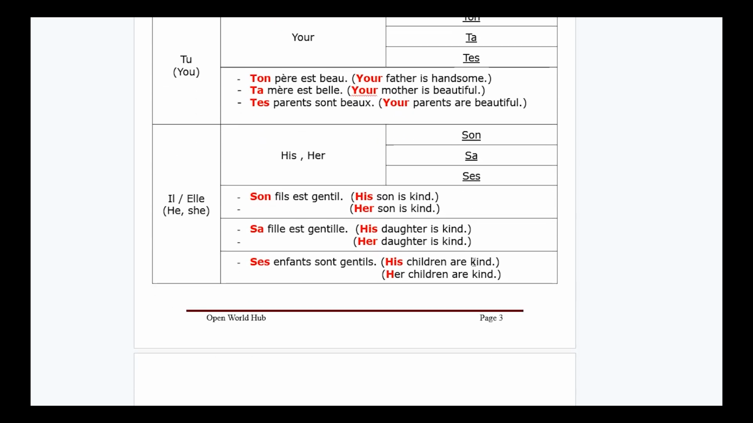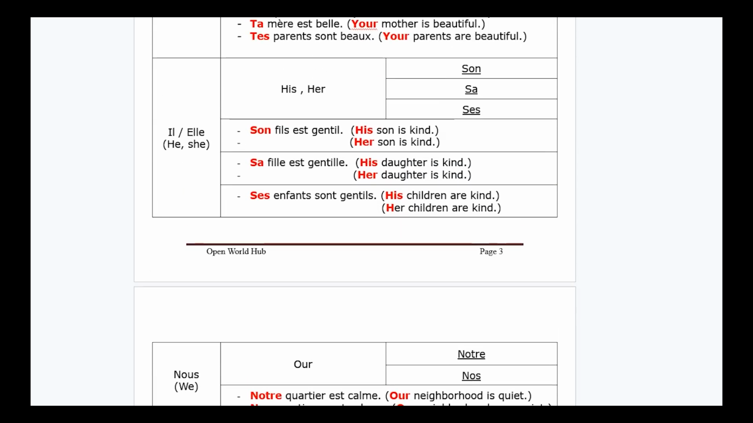For he, his, or her, the same, we use son, sa, or ses. It only depends on the gender and number of the object. For example, his son is kind. Son is masculine, so I will use son fils est gentil. Now, her son. Here, it doesn't matter if it's his or her. We are talking about son. Since son is masculine, I will use son.